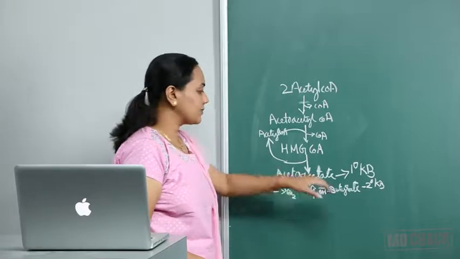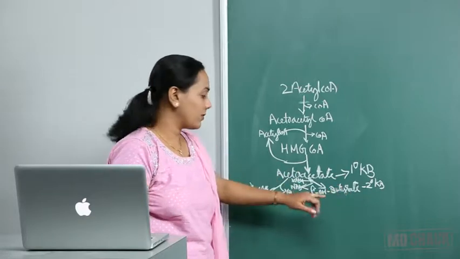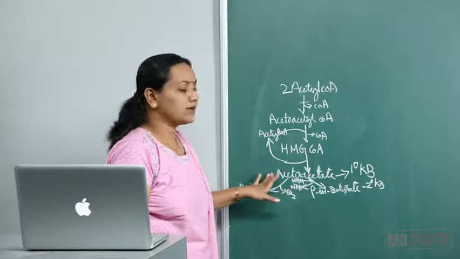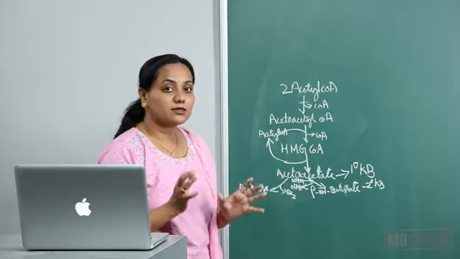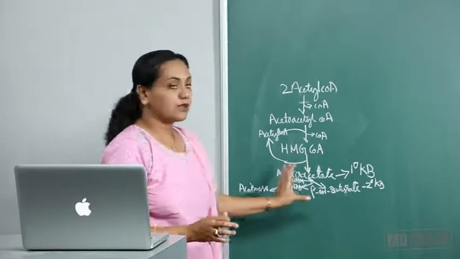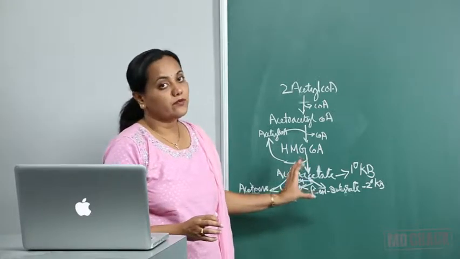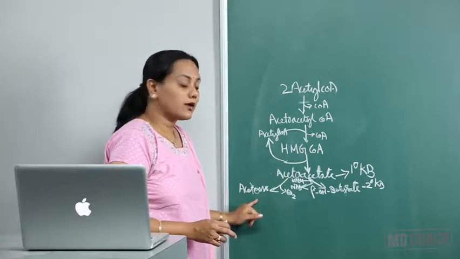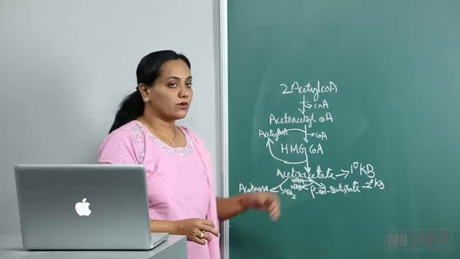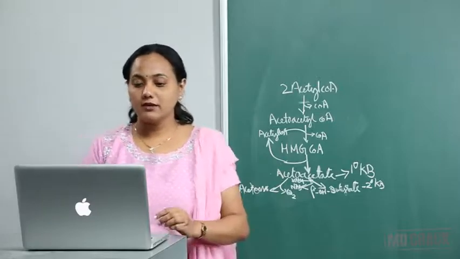If NADH is more, beta-hydroxybutyrate is formed. If NAD+ is more, acetoacetate formation is more. So depending upon the redox status of the cell, one form will predominate, and it can also undergo spontaneous decarboxylation to form acetone.